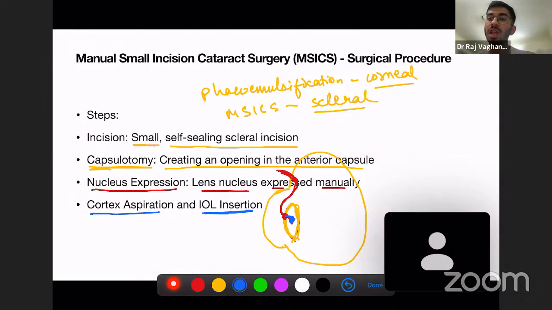Cortex aspiration means after entering from the anterior capsule, this is the cortex present over here, and we are aspirating all the cortex. What will happen? The lens will degrade on its own, and a new IOL is implanted. So I'm just going to tell you about this again.